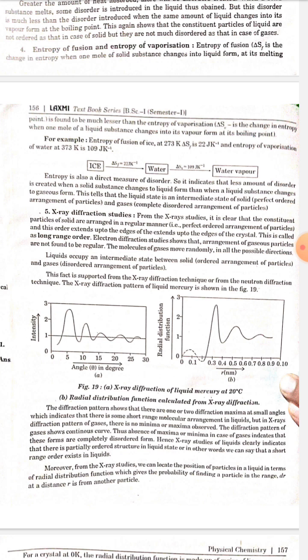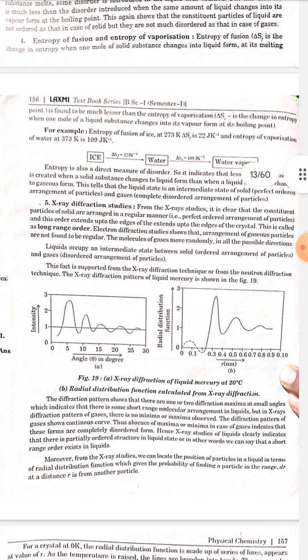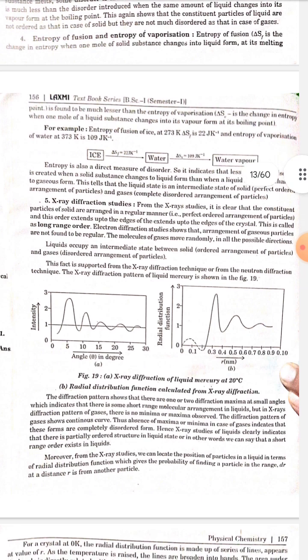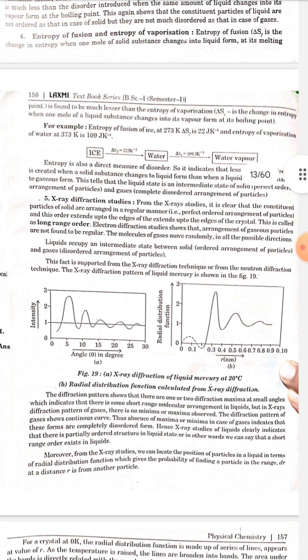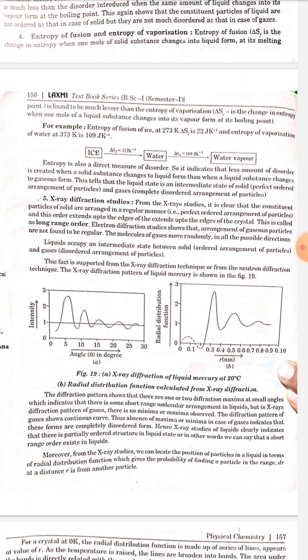Number 5, X-ray diffraction studies. From the X-ray studies, it is clear that the constituent particles of solid are arranged in a regular manner, that is, a perfectly ordered arrangement of particles, and this order extends up to the edges of the crystal. This is called long range order.